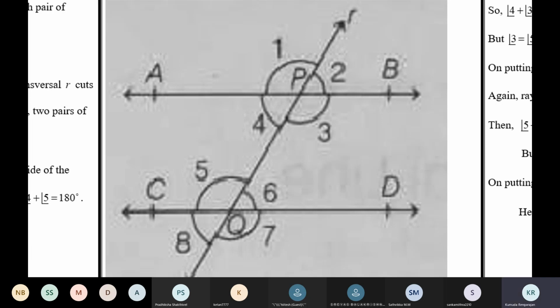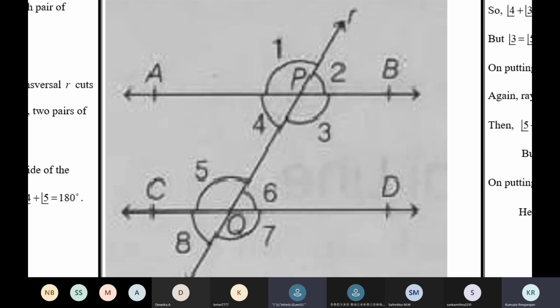Now tell me, children, how will you prove that 4 plus 5 is equal to 180? Yes, please help me. I've been talking for a long time. Let me just keep quiet for some time. 4 plus 5 is equal to 180. How do we prove that?